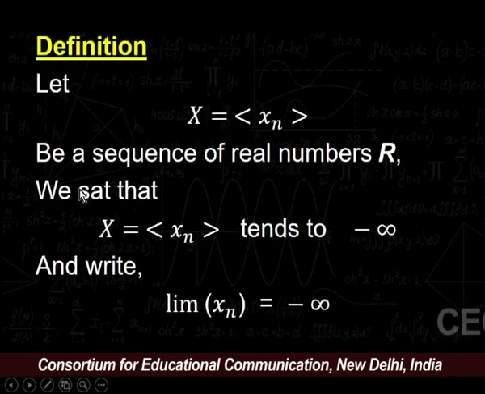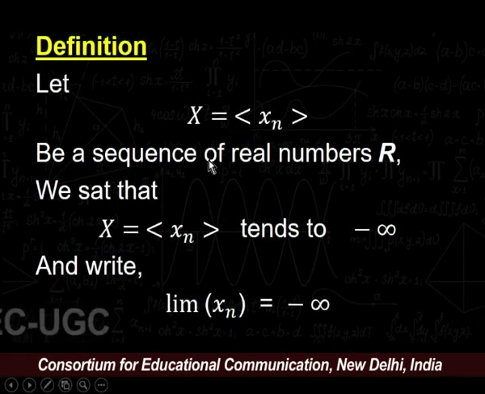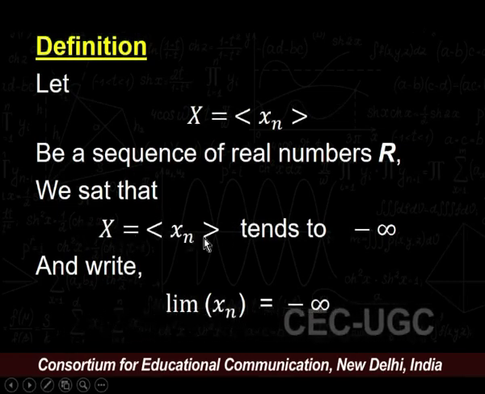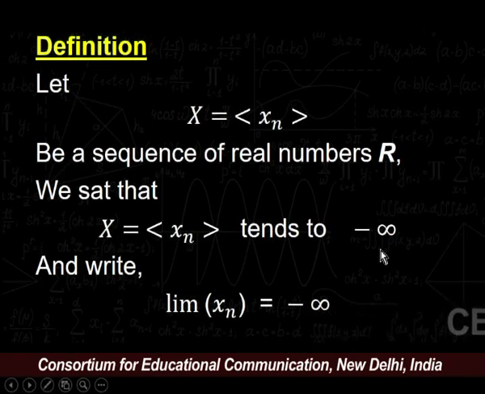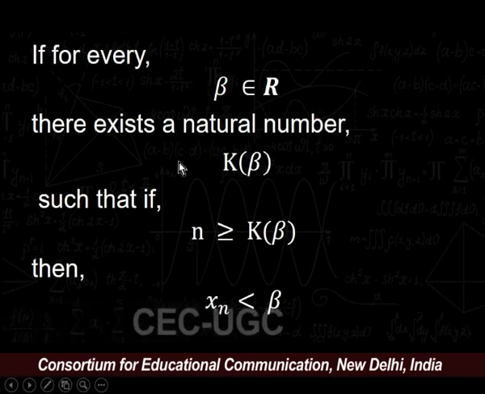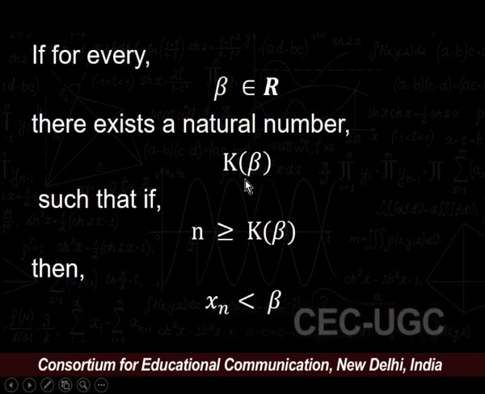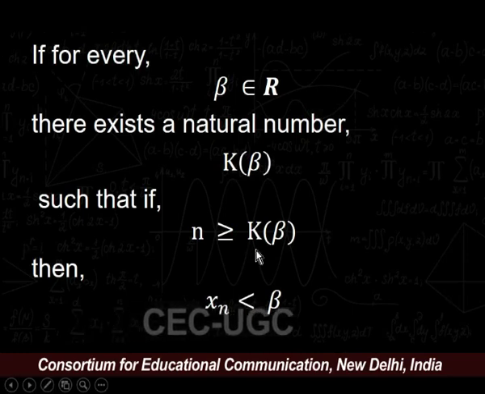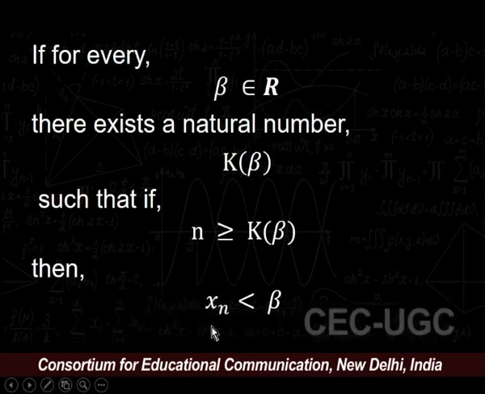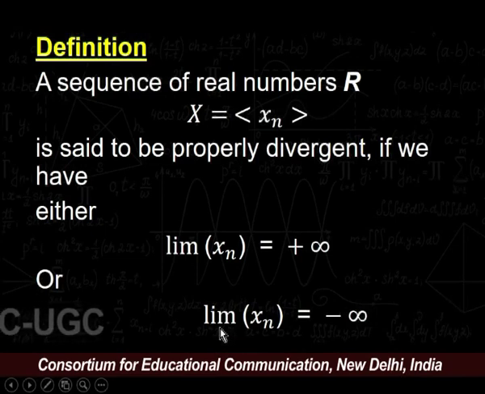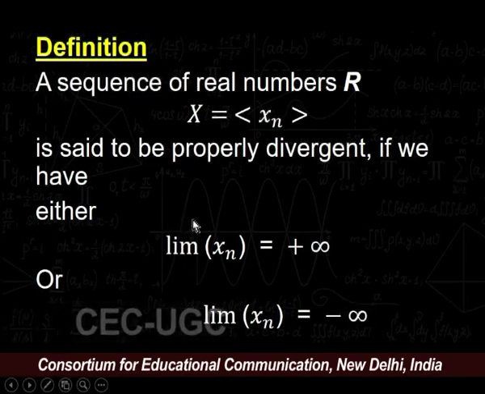So, if x equals xn is a sequence of real numbers, we say that the sequence x equals xn tends to minus infinity if for every beta belonging to R, there exists a natural number k depending upon beta, such that for all natural numbers n greater than or equal to k, we have xn strictly less than beta. Now, to understand the definition, let us start with the examples.